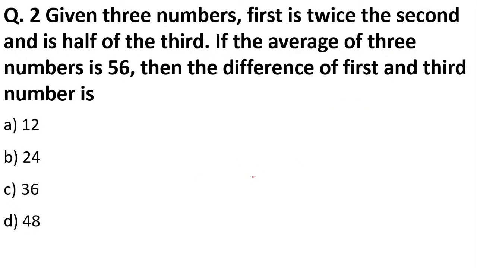Given are three numbers. The first number is twice the second and is half of the third. If the average of the three numbers is 56, then the difference of the first and third number is.